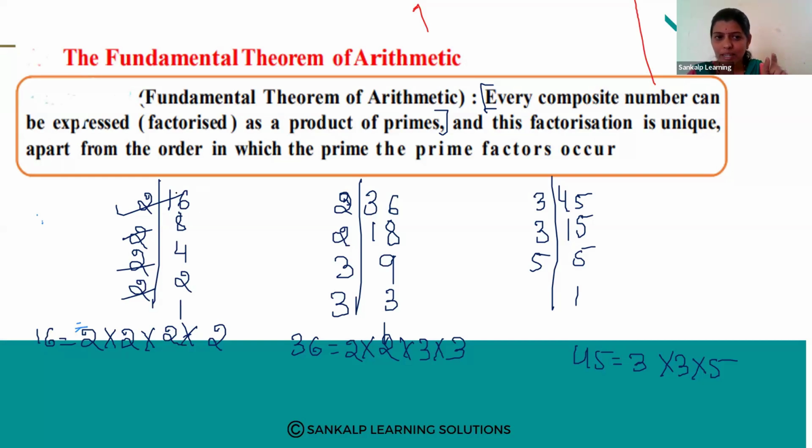So whatever number we have given here, this 16 can be expressed as the product of primes. So 36 is a composite number. This can be expressed as the product of primes, we say.